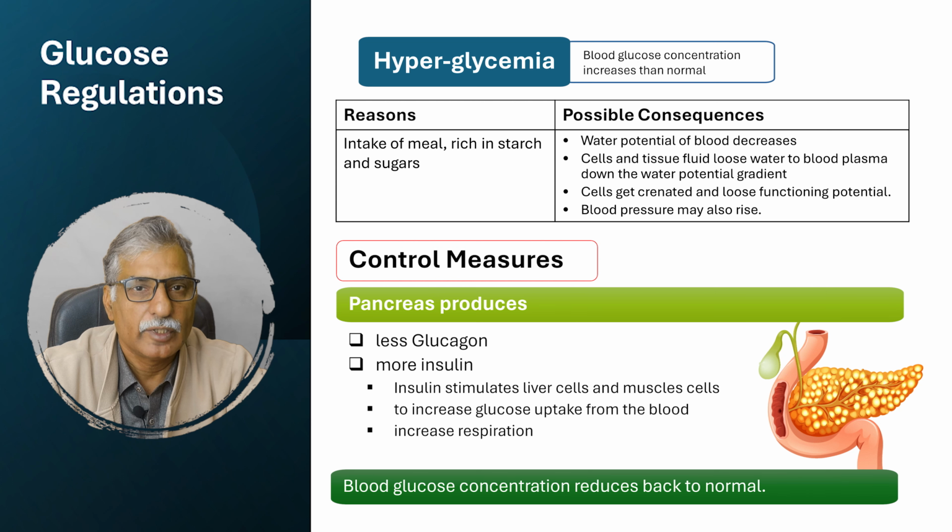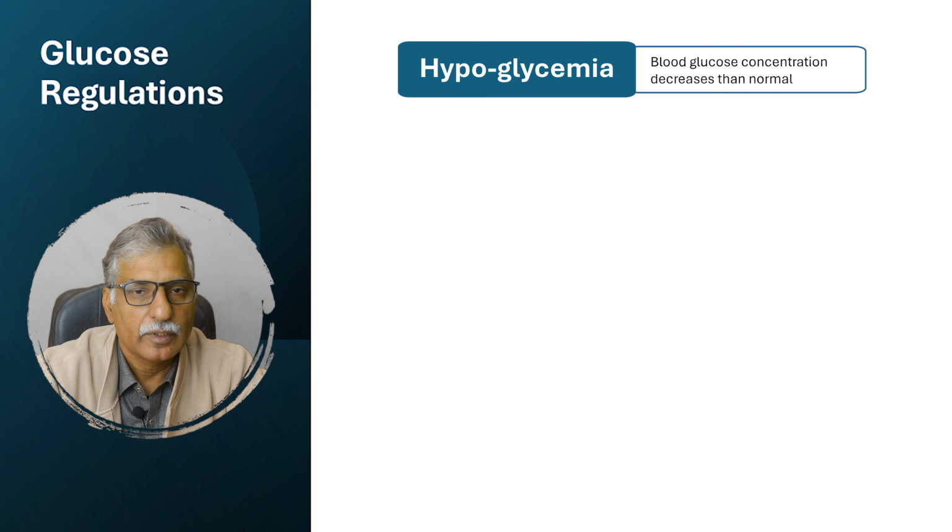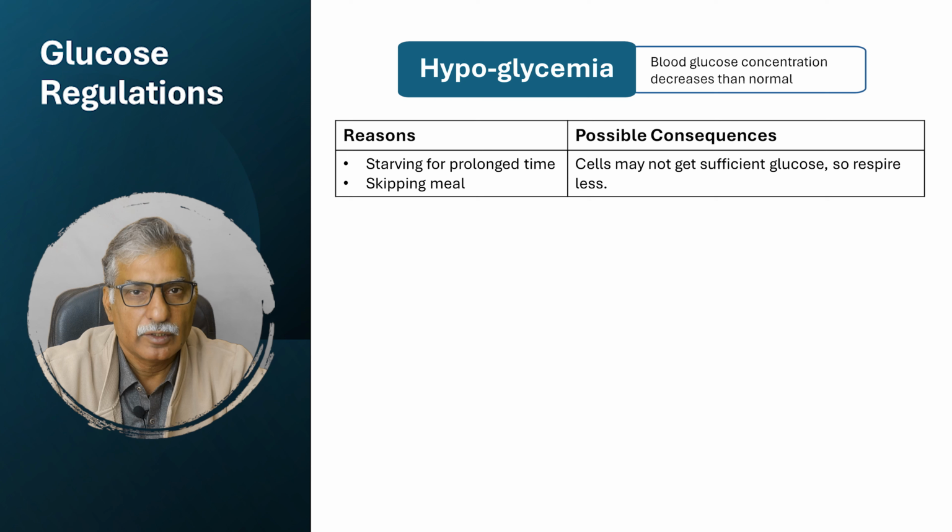This will result in blood glucose concentration reducing back to normal in the optimum range, and this will also help maintain a reserve of glucose in the muscle cells and liver cells in the form of glycogen, so that during meal interval time, this glycogen will be gradually hydrolyzed to release glucose for the bodily needs. But cells continue to take up glucose from the blood. This will result in blood glucose concentration decreasing, and this particularly happens during meal interval time.